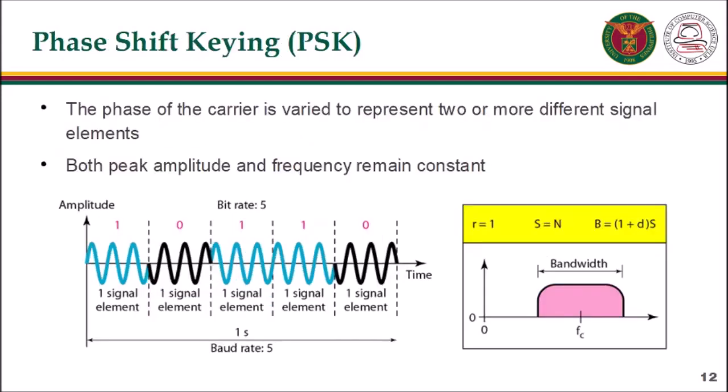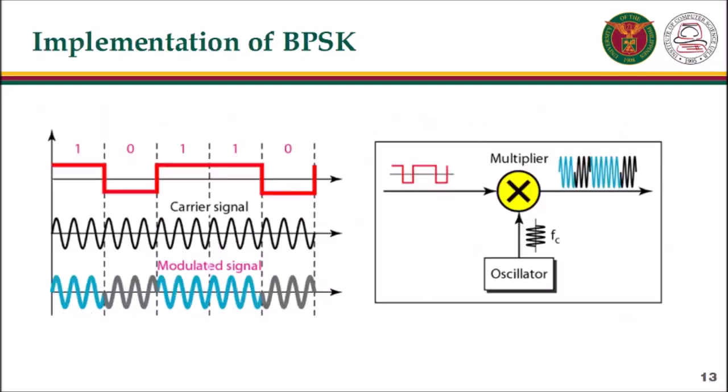In PSK, the phase of the carrier is varied to represent two or more different signal elements. Both peak amplitude and frequency remain constant. An example is the BPSK. Again, this is the original signal and this is the carrier signal. If the value is 1, it has the same phase as the carrier signal. But if the value is 0, it shifted.